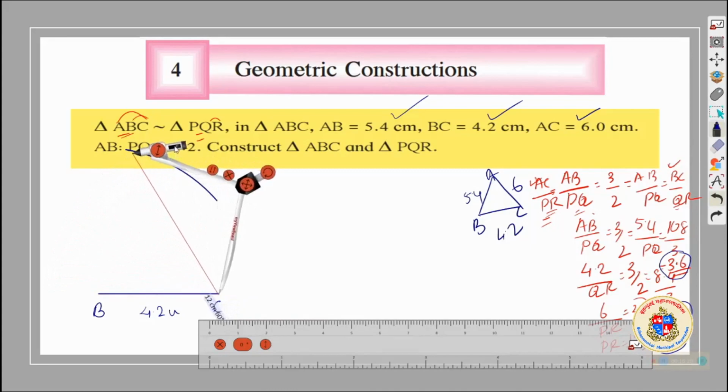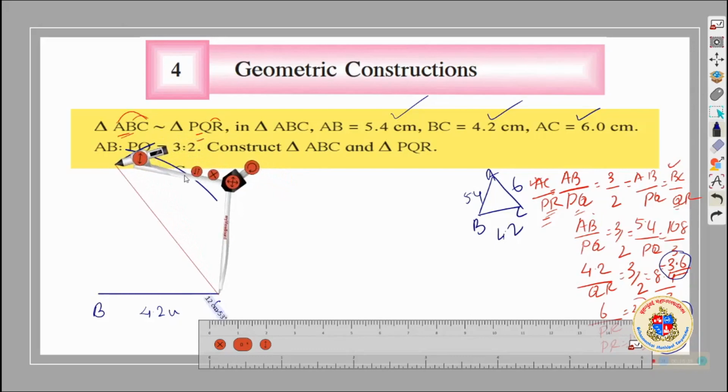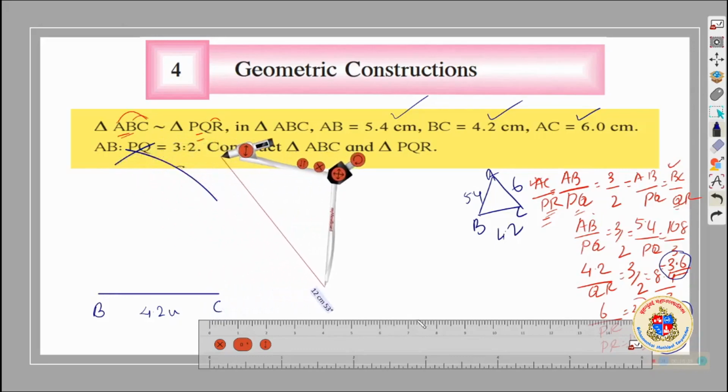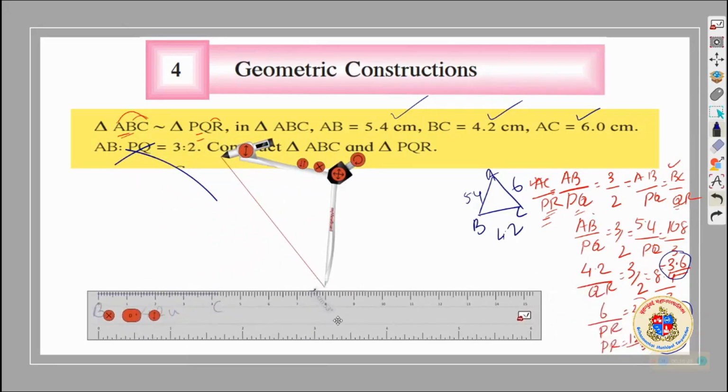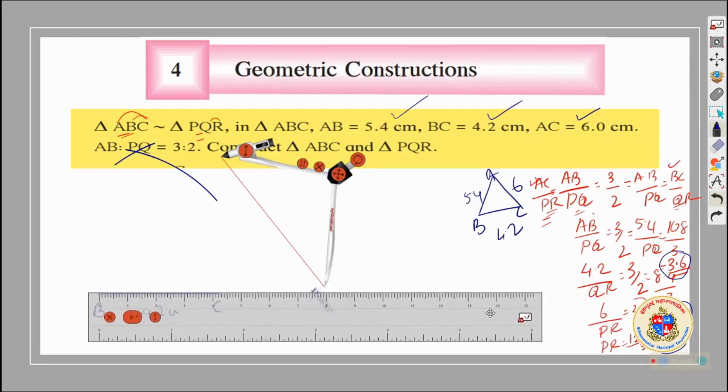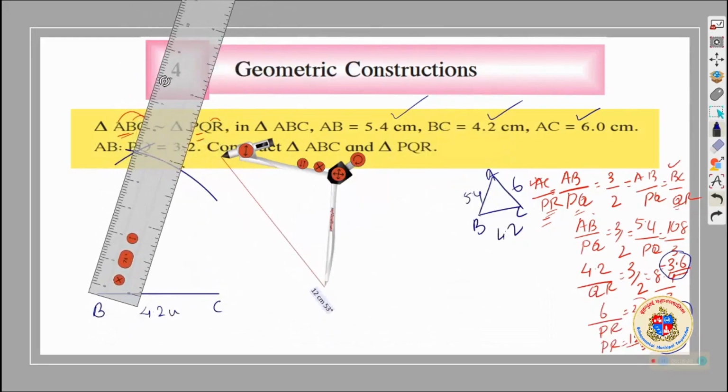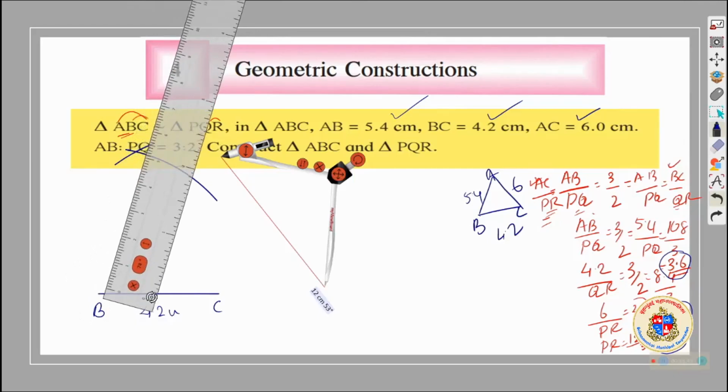Okay, sorry that it comes in the area where I have written something. Now I will be connecting these 2 points to draw A. AB will be there.